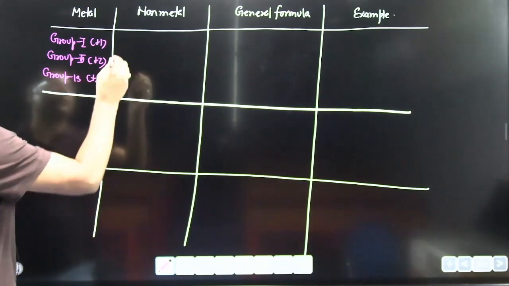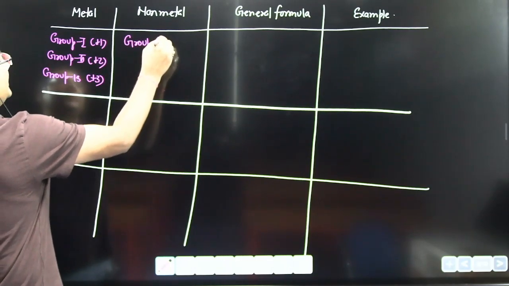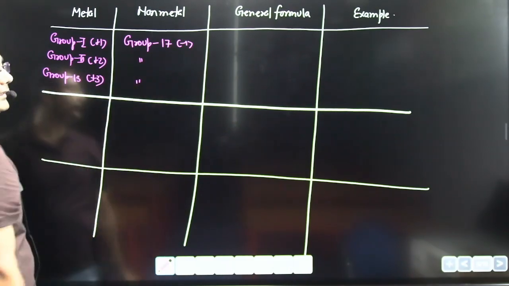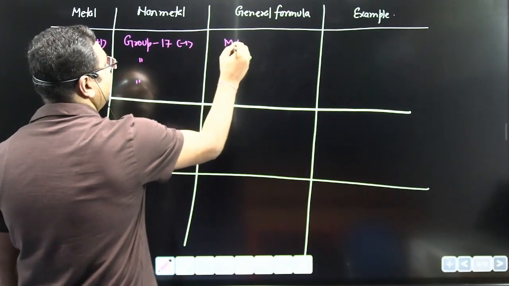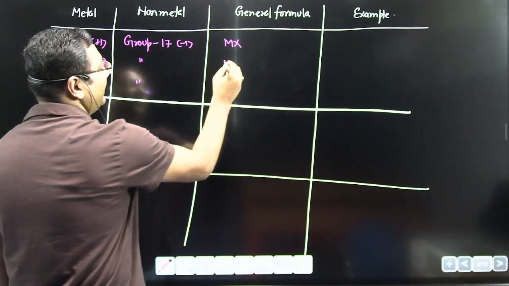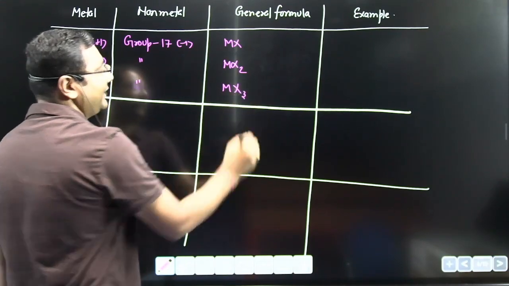And I am taking non-metal from group 17, which is -1. So the general formula will be MX for +1 and -1. In the second case the general formula will be MX2, and in the third case MX3.